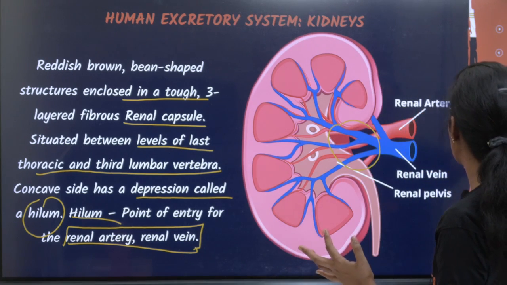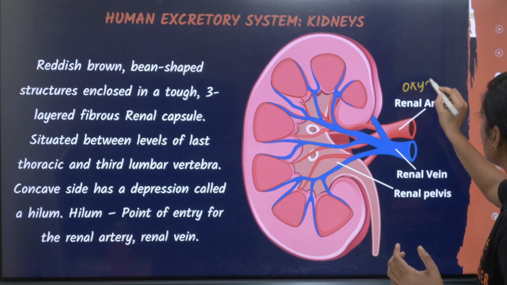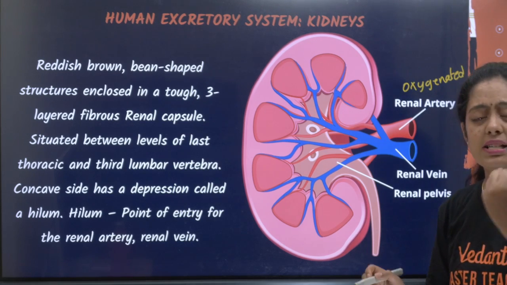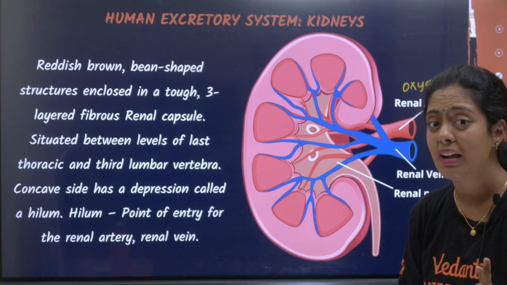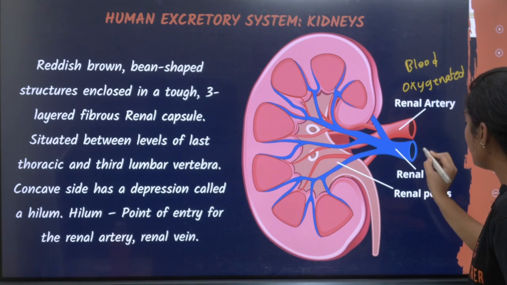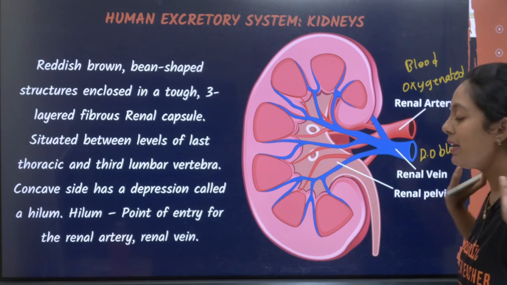Renal artery, inga paarenga pasangala, what is this renal artery doing? It is carrying oxygenated blood to the kidney. Enoda kidney ku blood theva, though it is purifying the blood, it also needs blood, correct? So it carries your oxygenated blood, whereas my renal vein carries the deoxygenated blood away from the kidney.